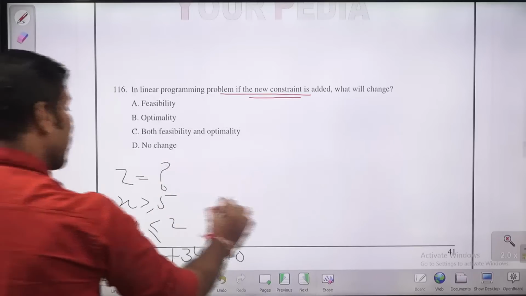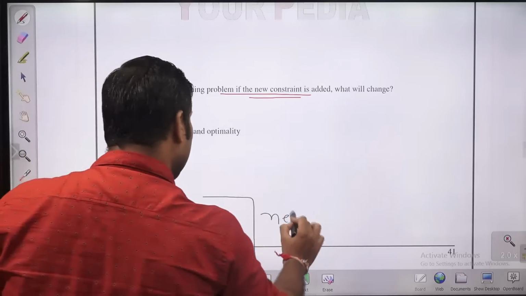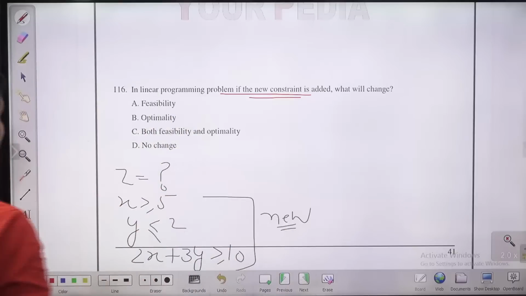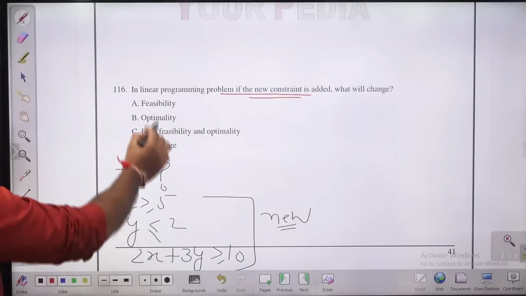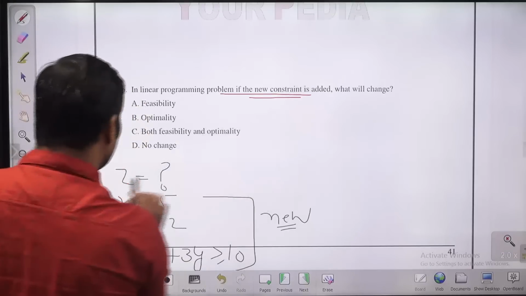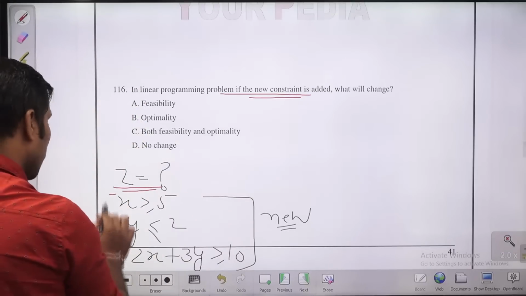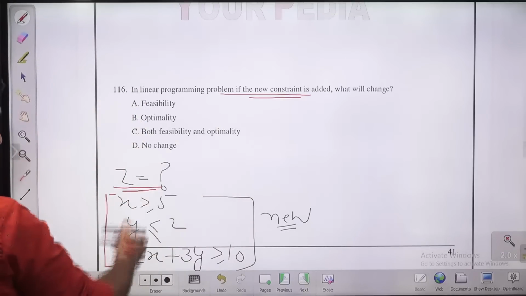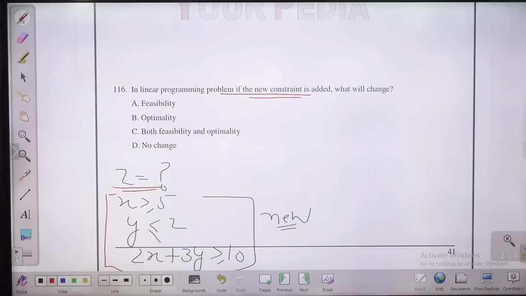So if you are introducing a new constraint, what is going to change? Feasibility, optimality, or both feasibility and optimality? Guys, a new constraint is going to change the bounded region. With the new constraint that you are adding, the bounded region will change.